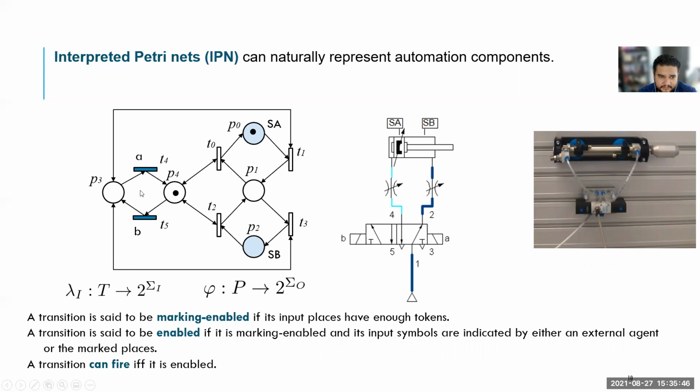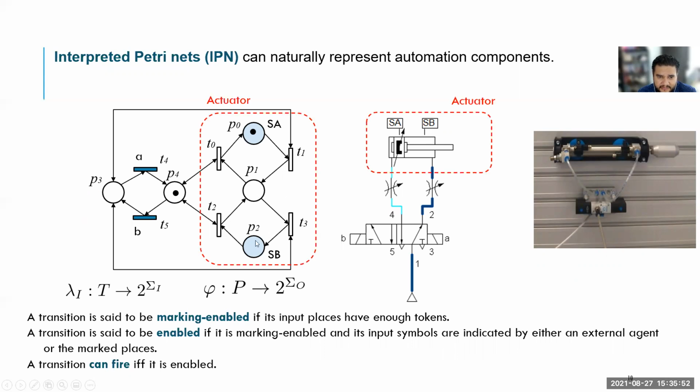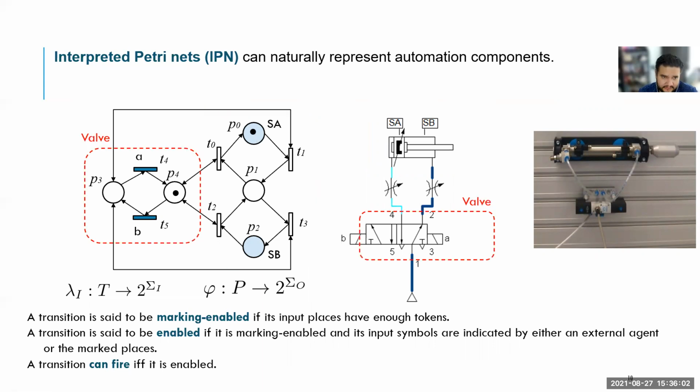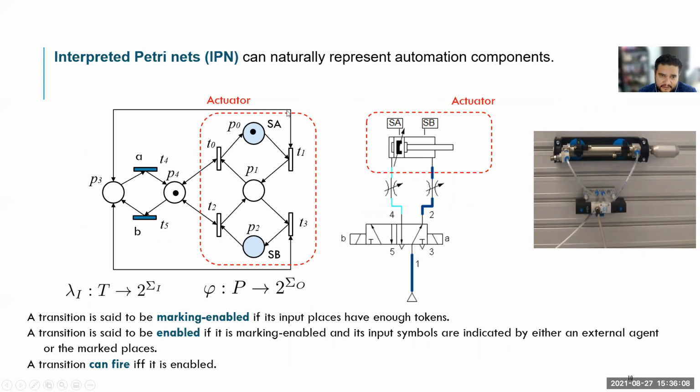Here the circles, named places, represent local states. These two places represent the two states of the valve, and these three places represent the state of the actuator. The token in each of these components represents the current state. So the valve is at the right position and the actuator is at the initial position.